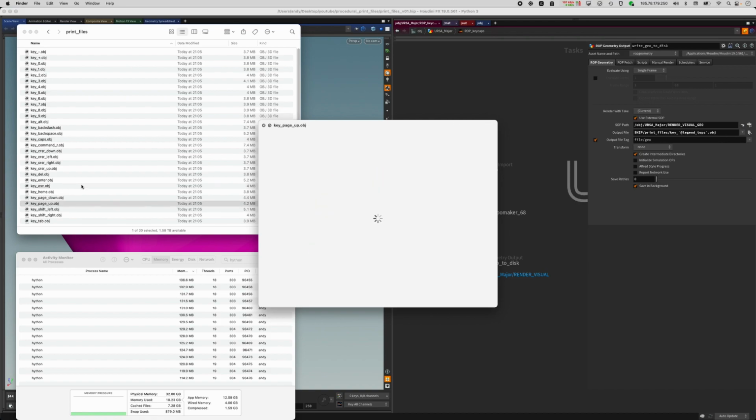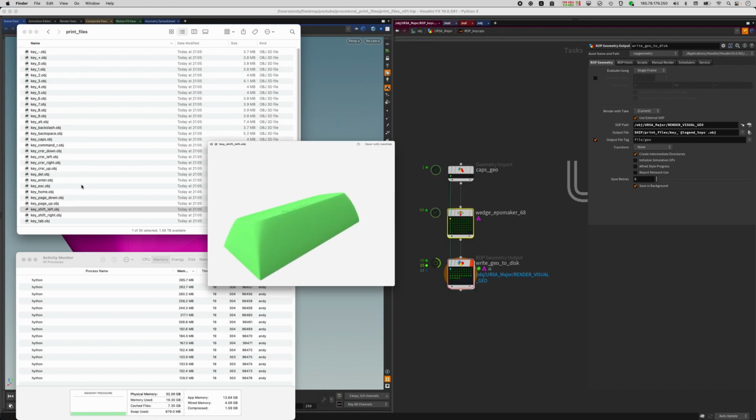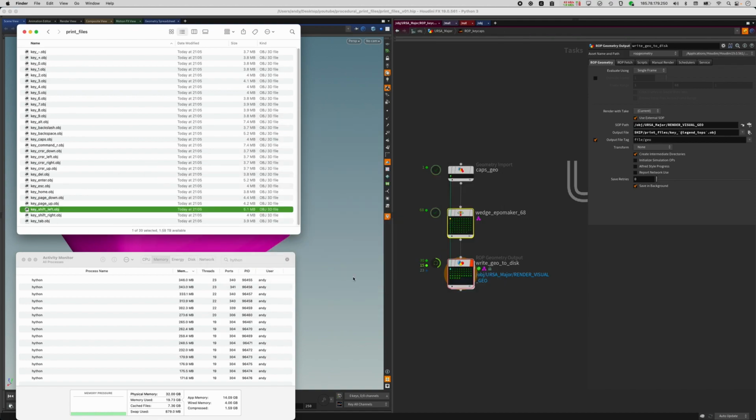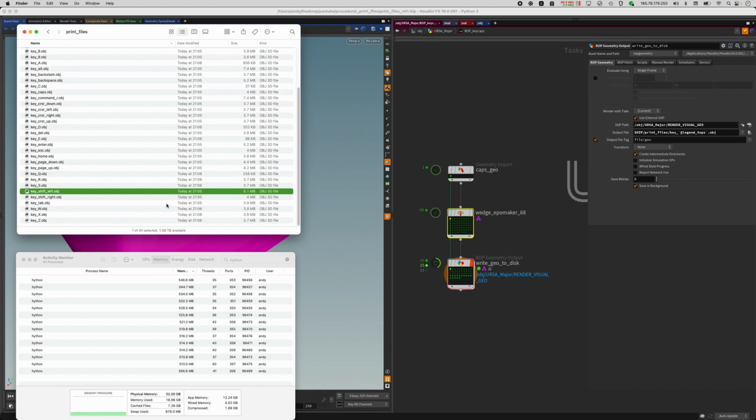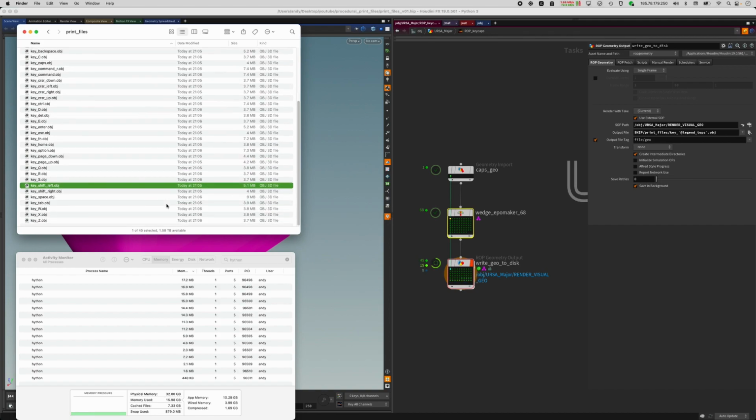Page up. Oh, they're on the right row. Okay, so we're almost halfway done. You can see this is a really quick process, and 30 OBJs have already been written out to disk, and now even 40, and this is going really fast.